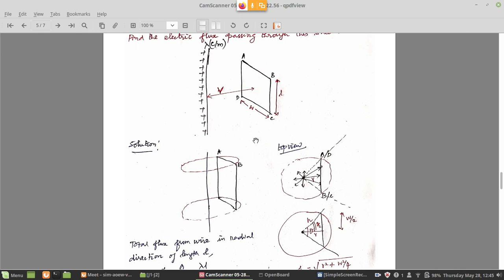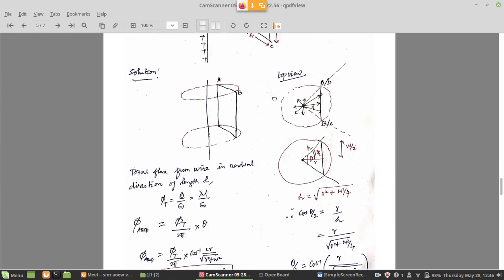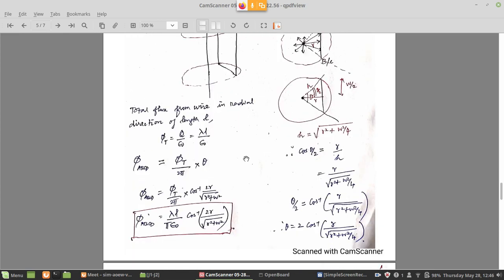If you have a net, then scoring a goal is very difficult. You have to hit the ball exactly through that net. In the same way here, flux is emitted in all directions, but we have to capture flux only on the sheet. How much is received by this rectangular area? It is like a net. In that area, how much flux you are receiving, that we have to calculate. That is what we are doing in this problem.